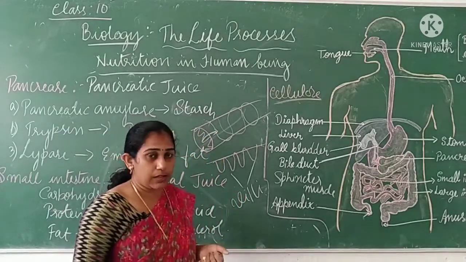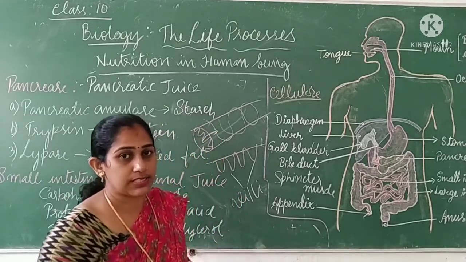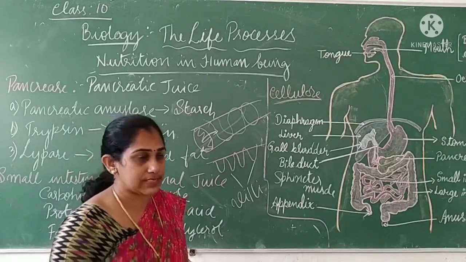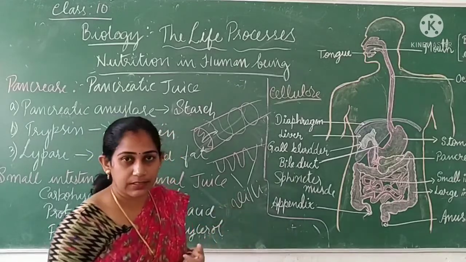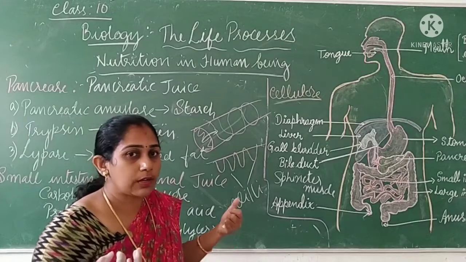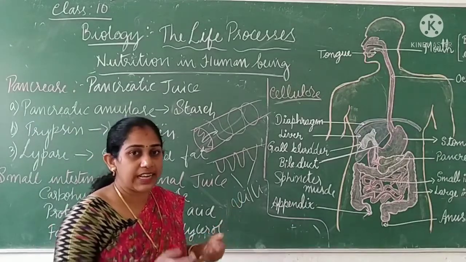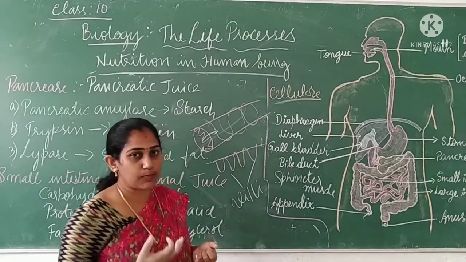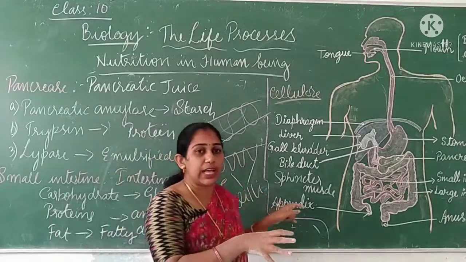So after the assimilation, what is the last process? It is egestion, that is removal of the waste. In the small intestine the food has been absorbed, but not all the components have been absorbed. Some of the undigested food particles in the small intestine will be pushed into the large intestine.